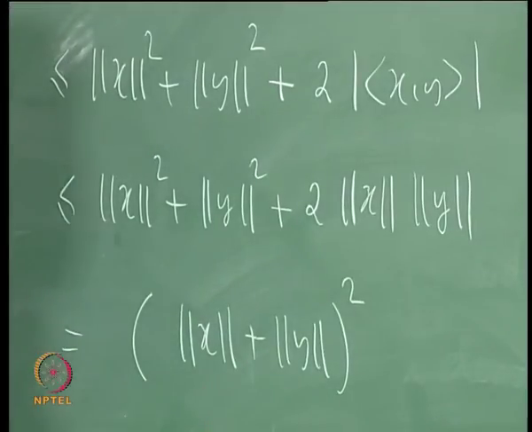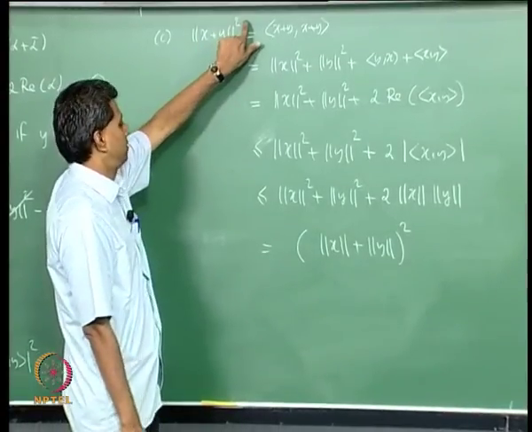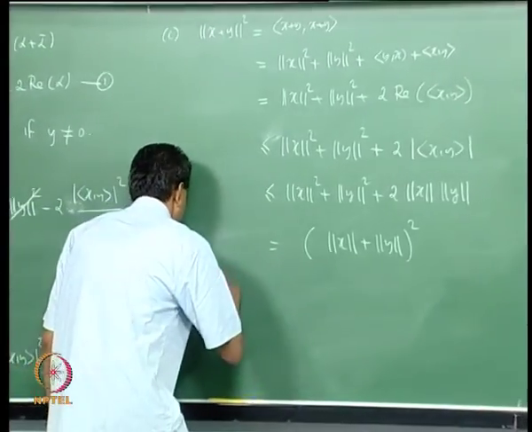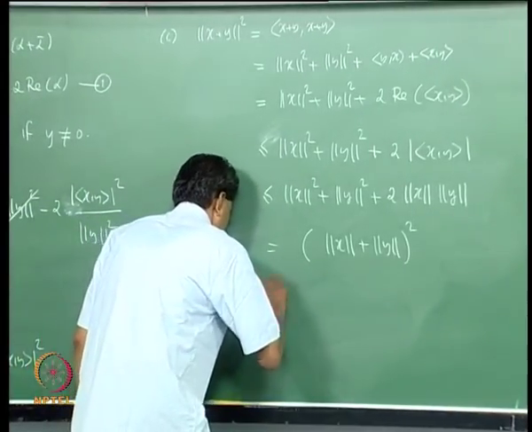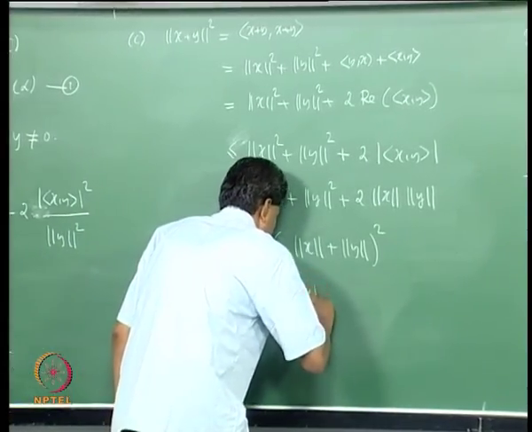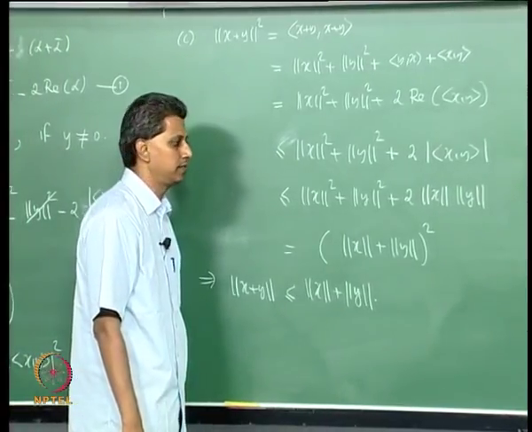What is inside the bracket is a non-negative number, and this is a norm square. So, both are non-negative, I can take the square root. So, norm x plus y is less than or equal to norm x plus norm y. Okay, so, that is the triangle inequality.